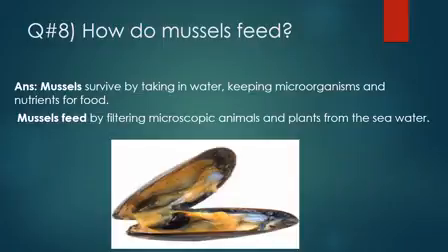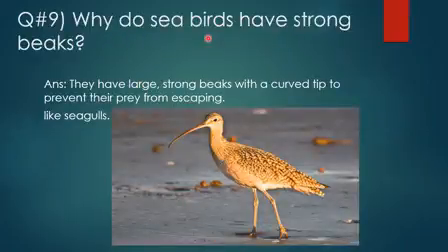How do they get these microorganisms? They take in the water and then they keep the microorganisms and nutrients as food, filtering the microscopic animals and plants from the seawater. We cannot see their food with the naked eye. They are microscopic, and they get them from the seawater.